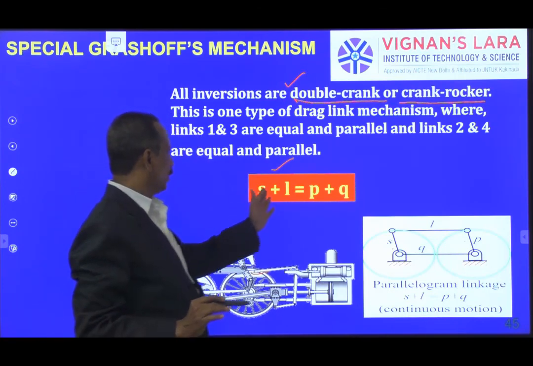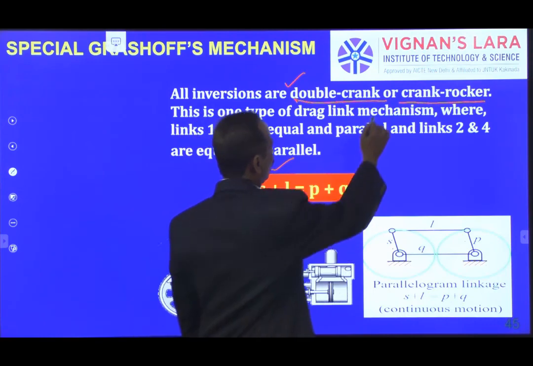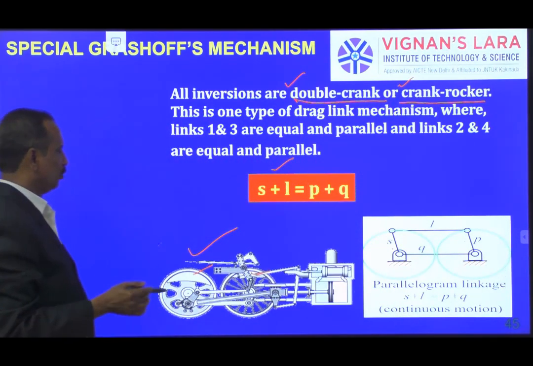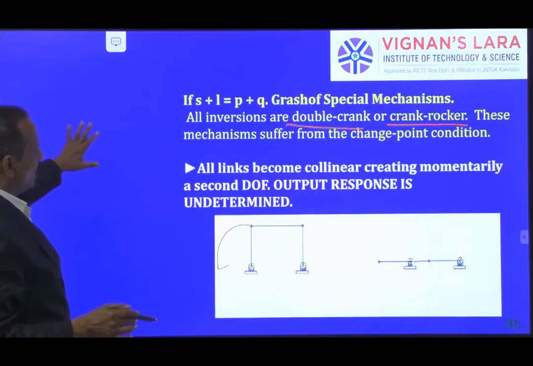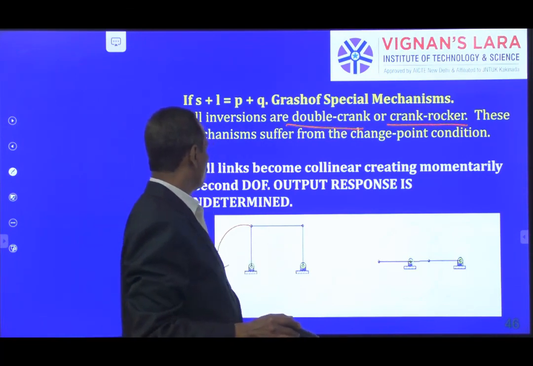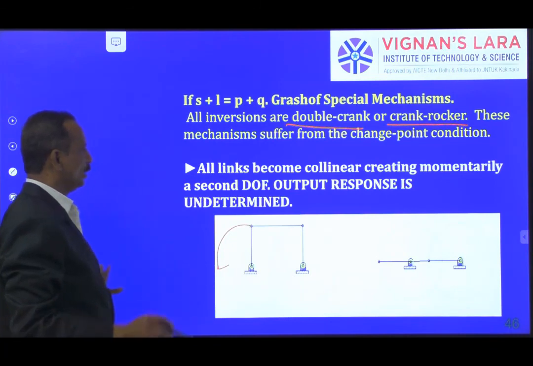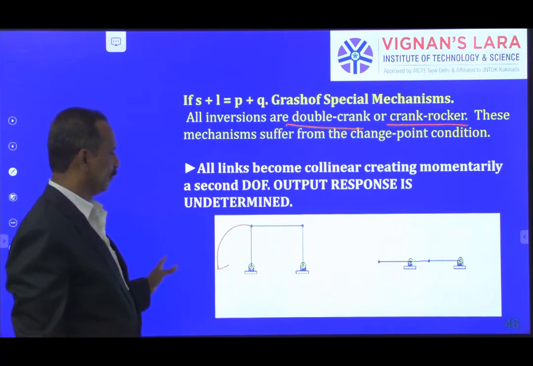If their sum is equal but they are different in lengths, then we get crank rocker mechanism irrespective of which link you fix. And if you take finally a case where all 4 links are the same length, if all links become a straight line, then the output response is undetermined.